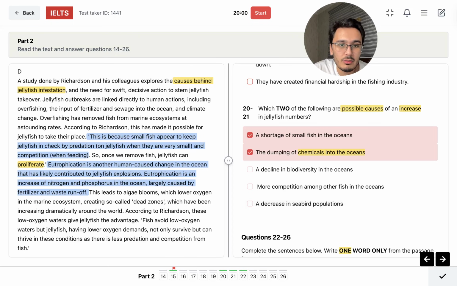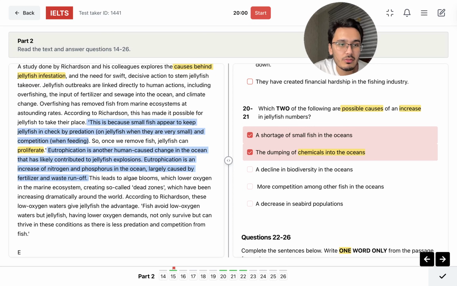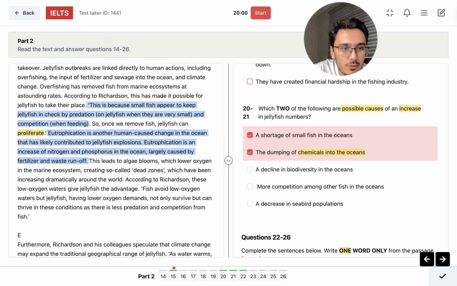This leads to algae blooms, which lower oxygen in the marine ecosystems, creating so-called dead zones, which have been increasing dramatically around the world, according to Richardson. Oh gosh, I feel sleepy and I feel like my brain is freezing today. Fish avoid low oxygen waters, but jellyfish, having lower oxygen demands, not only survive but can thrive in these conditions as there is less predation and competition from fish. So there is less competition, not more competition, right? Decline in biodiversity in the ocean.